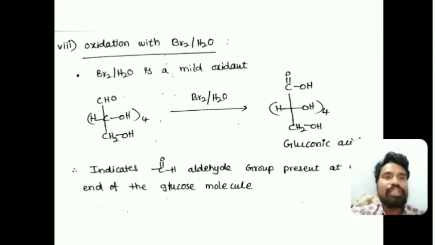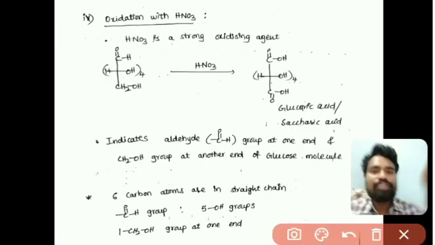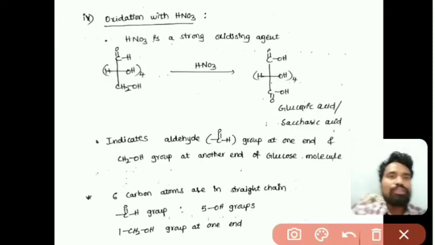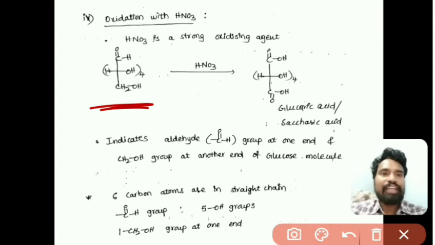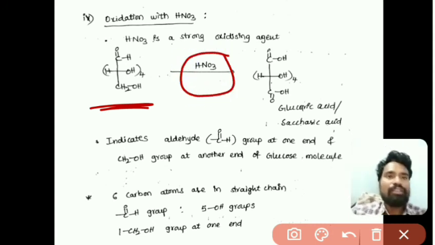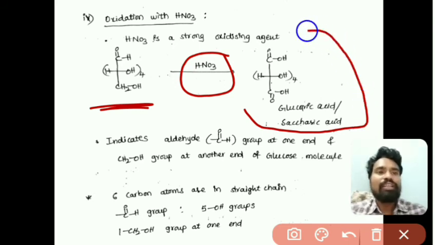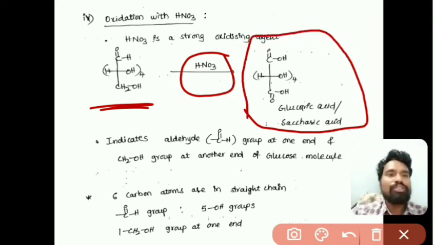The next one is the reaction with a strong oxidizing agent, that is HNO3, right. So when glucose is reacted with the strong oxidizing agent HNO3, it forms glucaric acid or saccharic acid. So both the first and last carbon of the glucose chain are oxidized to carboxylic acid groups.